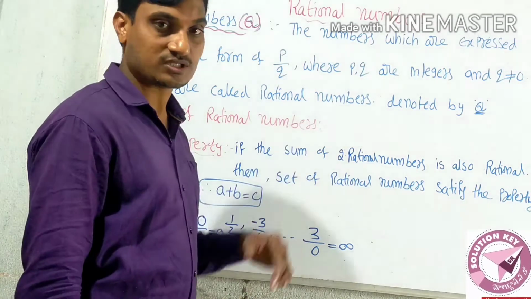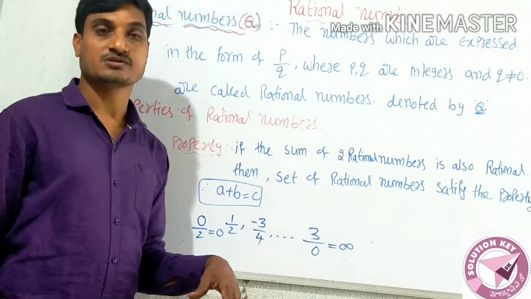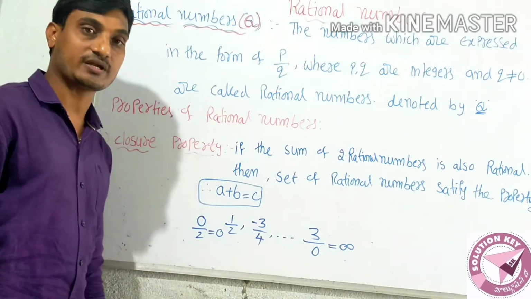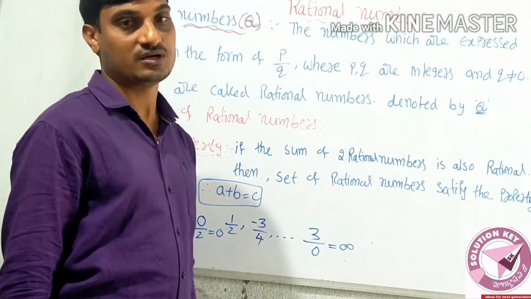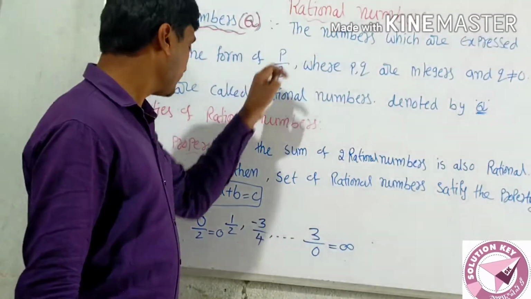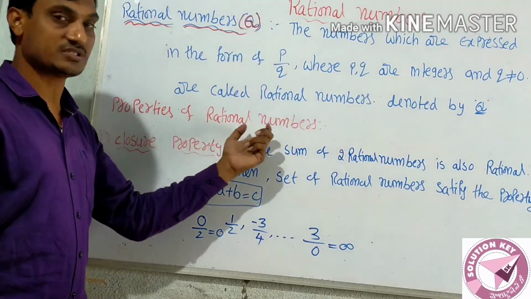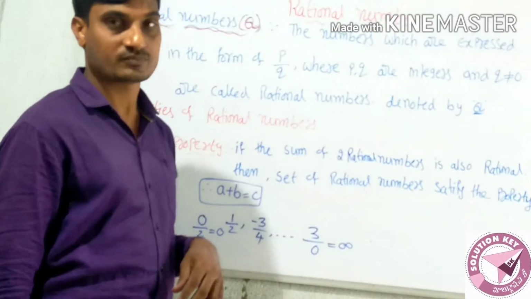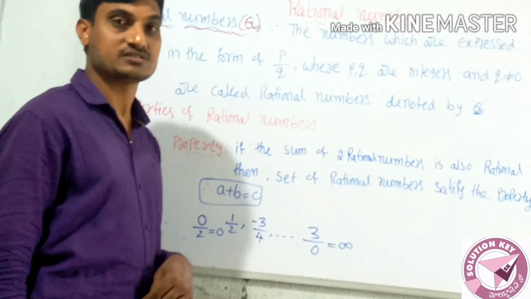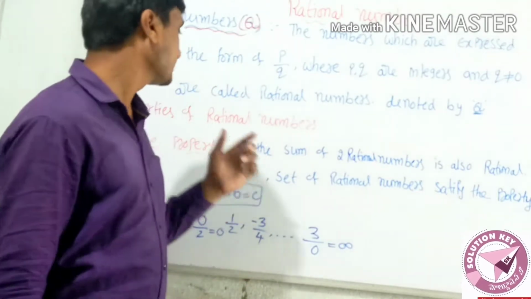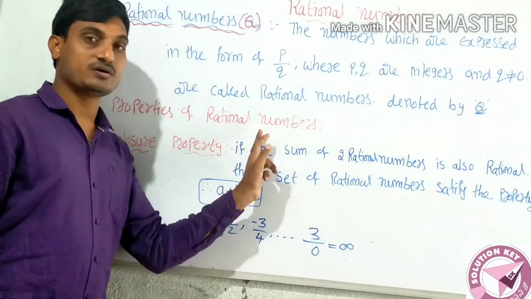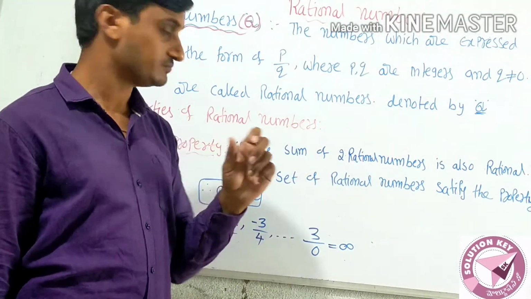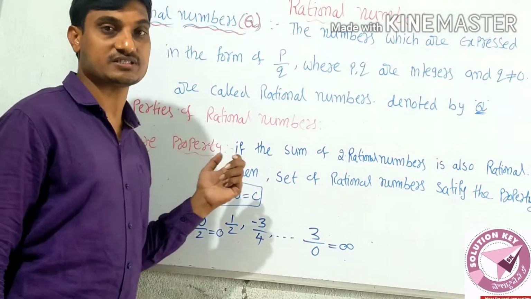In 6th class we learned properties of whole numbers, in 7th class properties of integers. Now in 8th class we learn the properties of rational numbers, and we prove whether those properties exist for rational numbers or not.